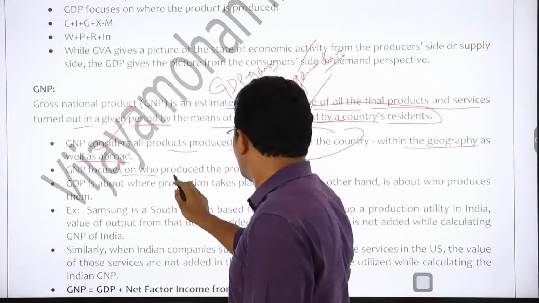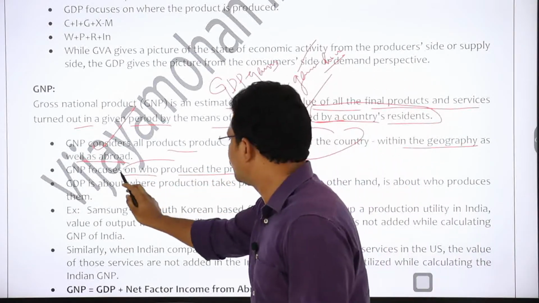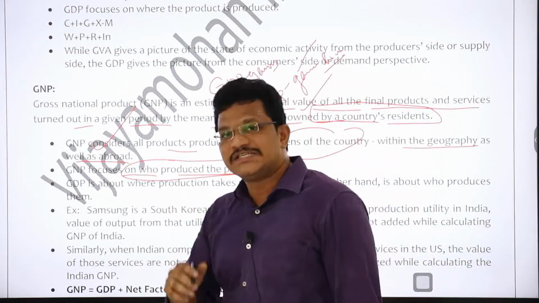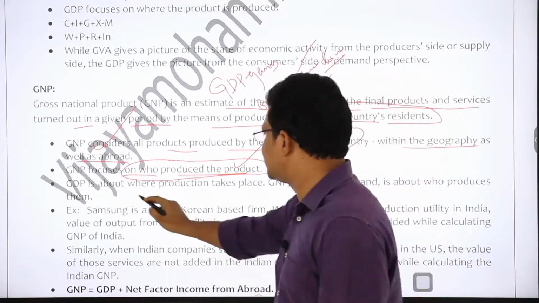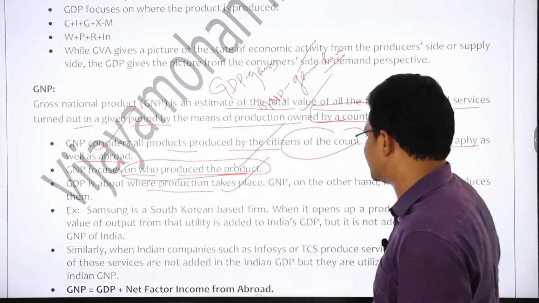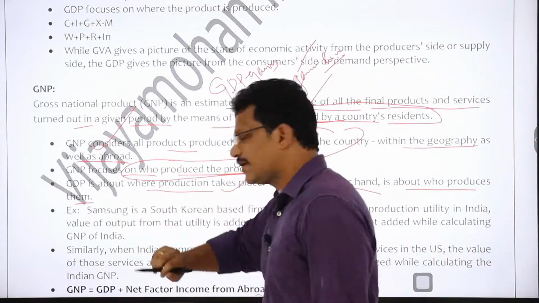GNP focuses on who produced the product. However, GDP focuses on where the product is being produced, right? GDP is about where production takes place, and GNP on the other hand is about who produces them, right?